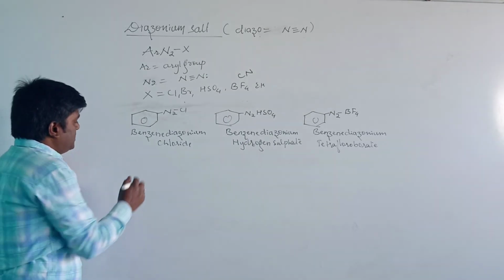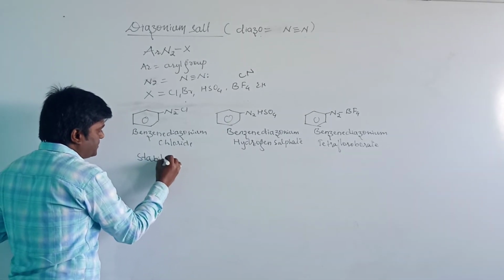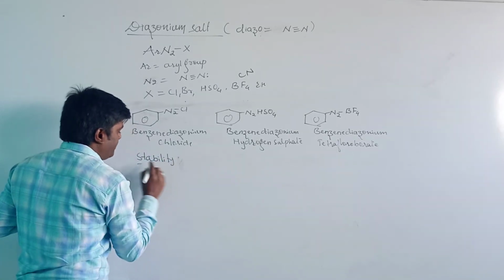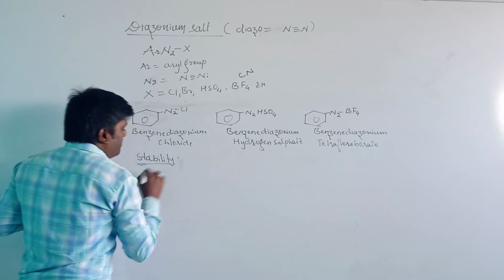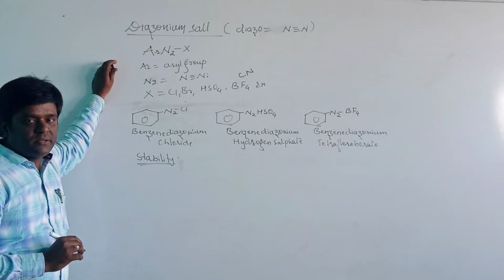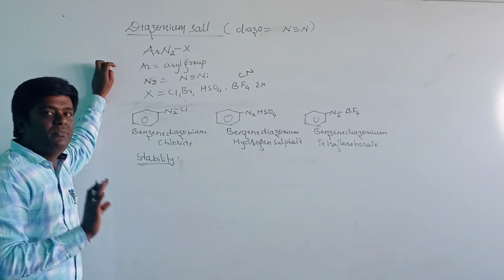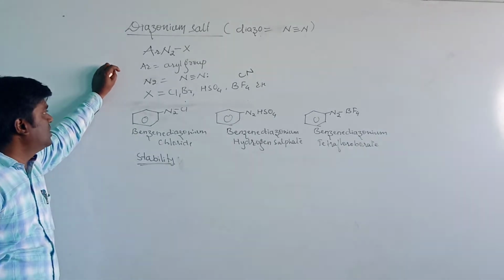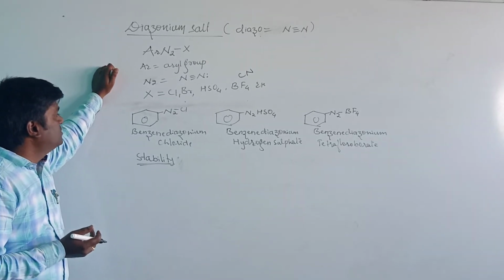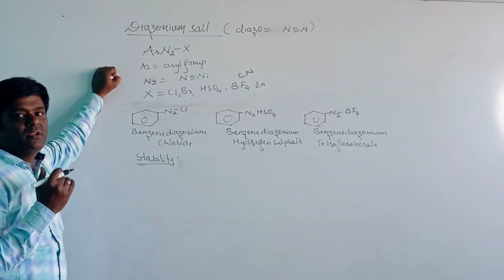Then let us see the stability of diazonium salt. When we compare aliphatic and aromatic amines, the aromatic amines are more stable compared to the aliphatic amines. In the last class we saw the reaction of amines with nitrous acid.